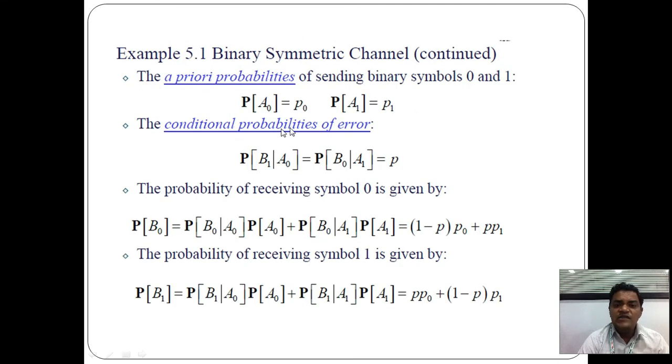Then the conditional probabilities of error.